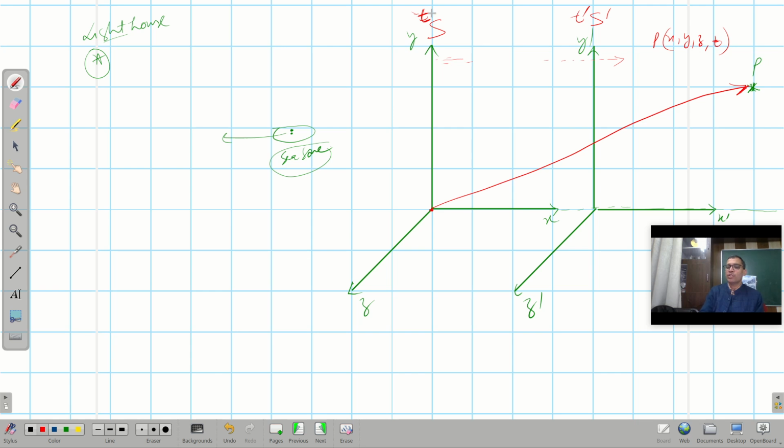Initially, both clocks are at the same place. So what will happen in capital T time, this moves this distance. That means after capital T time, this clock reads t plus capital T, and similarly this clock reads t plus capital T.